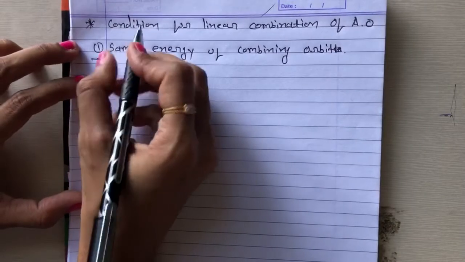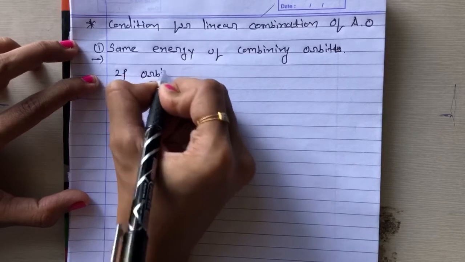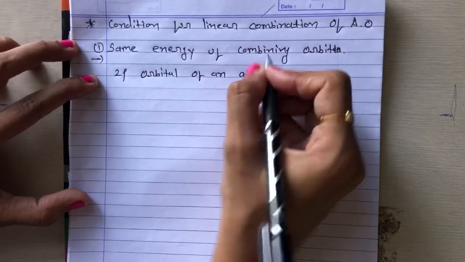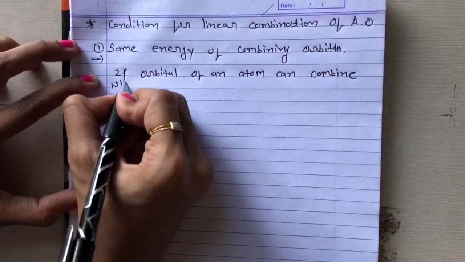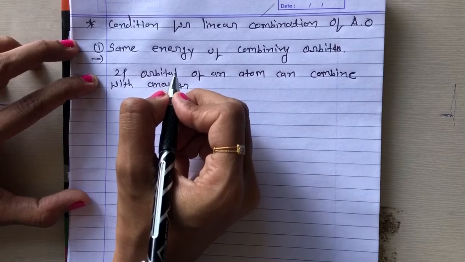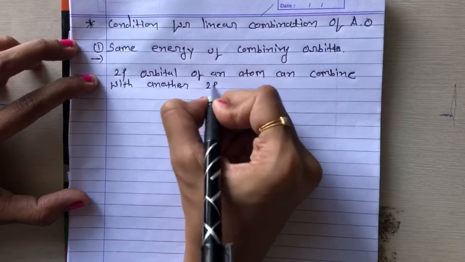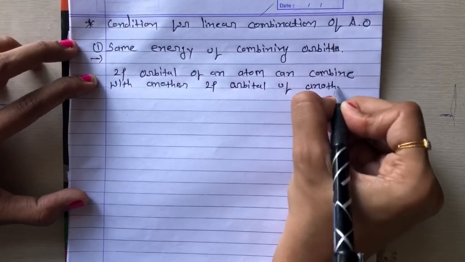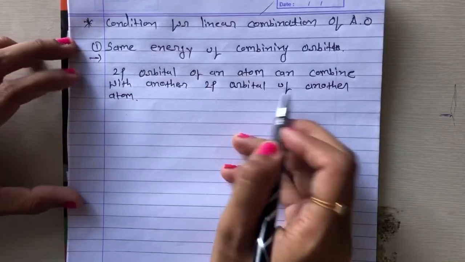For example, લઈએ આપણે a 2p orbital of an atom can combine with another 2p orbital of another atom. એટલે કે 2p orbital છે એ કોની સાથે કમ્બાઈન કરી શકે? 2p સાથે જ કરી શકે, બટ કેની?